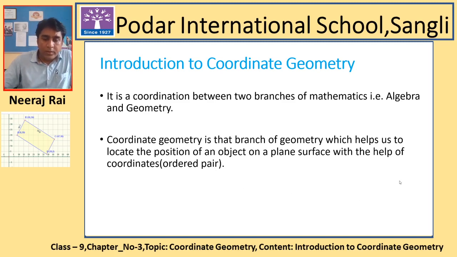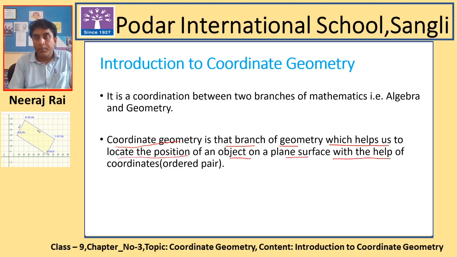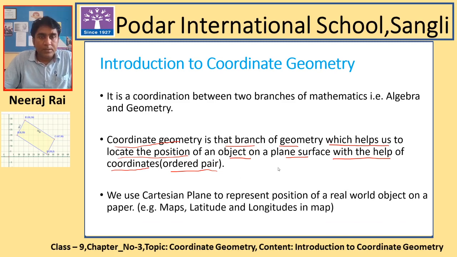So let's talk about coordinate geometry. Coordinate geometry is that branch of geometry which helps us to locate the position of an object on a plane surface with the help of coordinates. Some new words are coming over here, like coordinates and ordered pair. This also we are going to explain in the coming sessions.